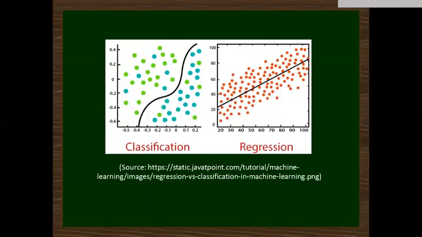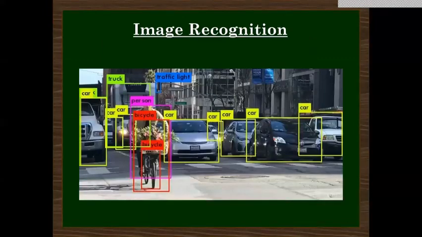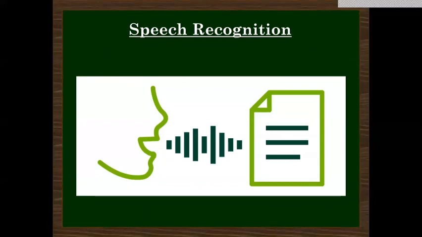Some real-life applications of supervised learning are image recognition, which is one of the most important examples. It detects the patterns between images and makes suitable predictions. It is mainly used for security and medical purposes. Another real-life application is speech recognition. It is a method where we can convert our spoken words into readable text. Our most famous voice assistants such as Siri and Alexa use supervised learning.